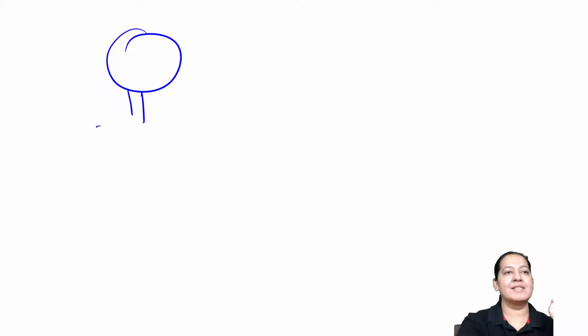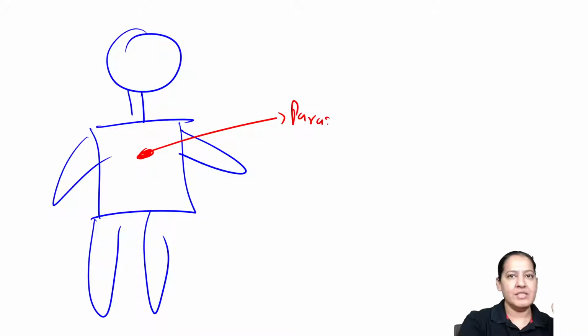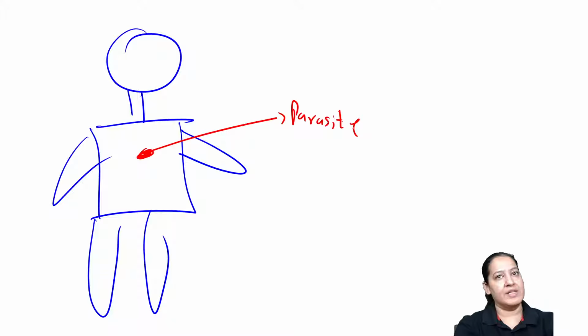Host is the organism. Host can be human, can be animal. Host is the organism inside which the parasite is residing. So this is the parasite, the organism which resides inside another organism. That organism is the host. Can you see? This is the host.